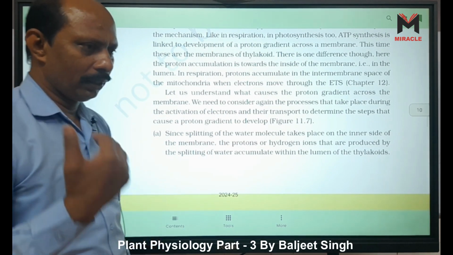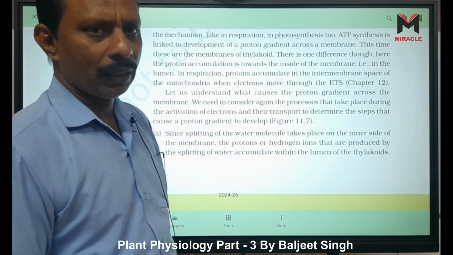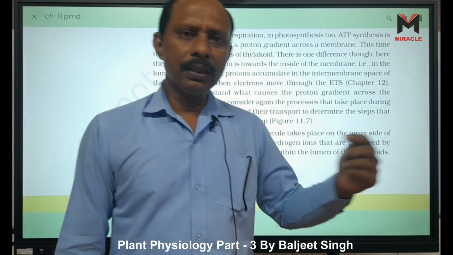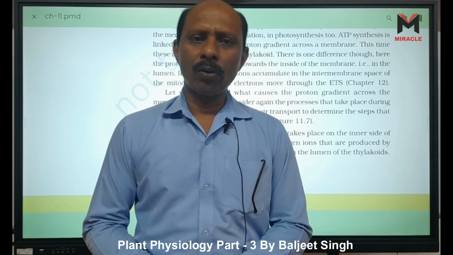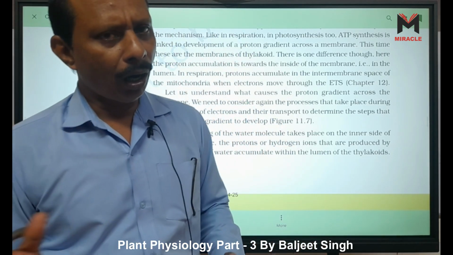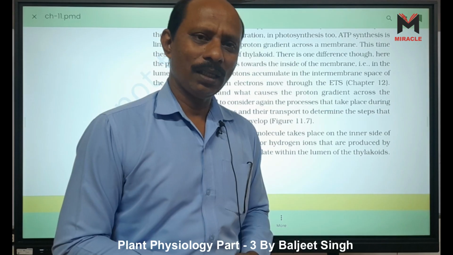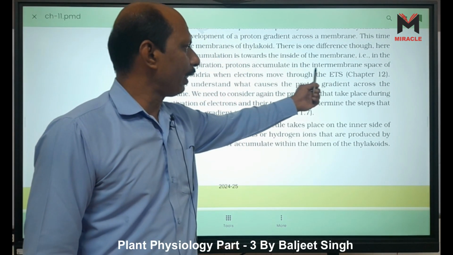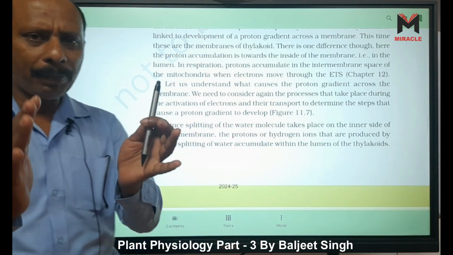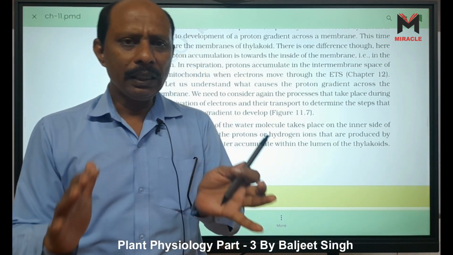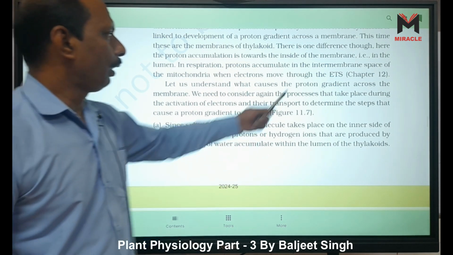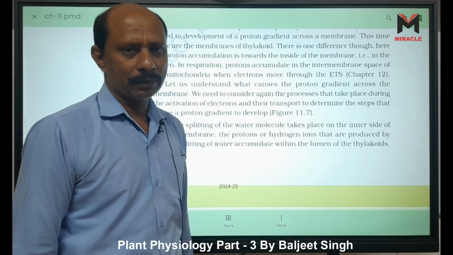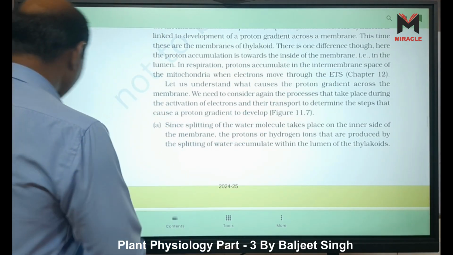So their moving direction is also different. In the chloroplast, protons move from inside to outside. But in the case of mitochondria, protons move from outside to inside, right? In respiration, protons accumulate in the intermembrane space, which is the space between the outer and inner membranes of the mitochondria, when electrons move through the ETS, the electron transport system. Look here.